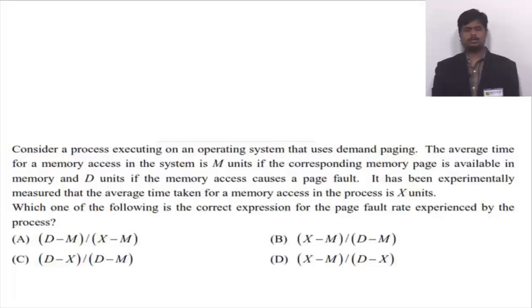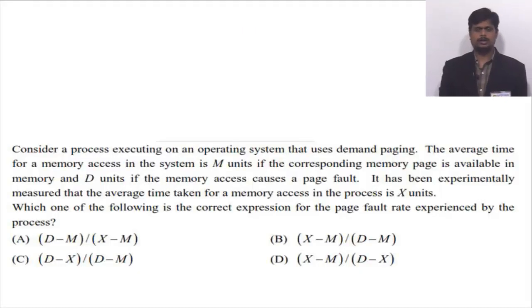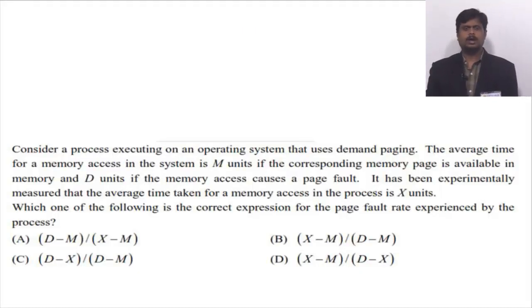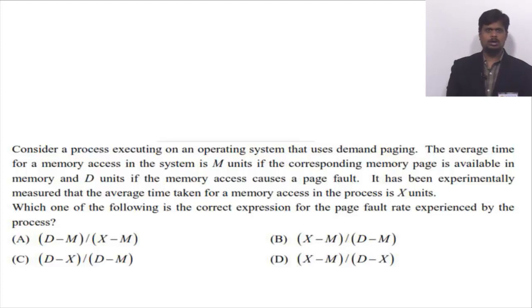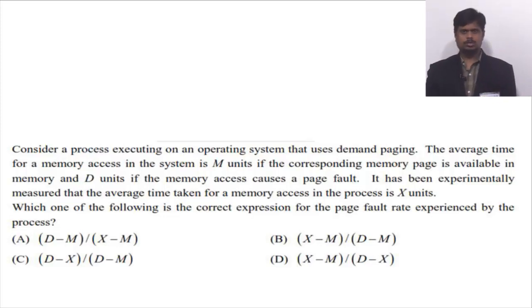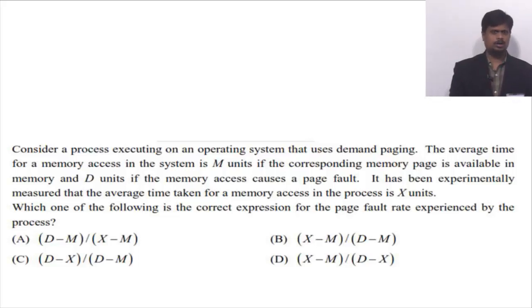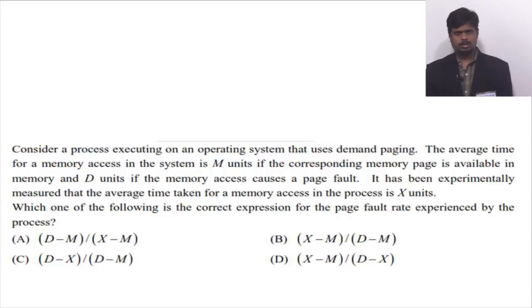Thank you. This question is from GATE 2018 question paper, and this question belongs to operating system. So coming to the question statement, consider a process executing on an operating system that uses demand paging. The average time for a memory access in the system is m units if the corresponding memory page is available in memory, and d units if the memory access causes a page fault.